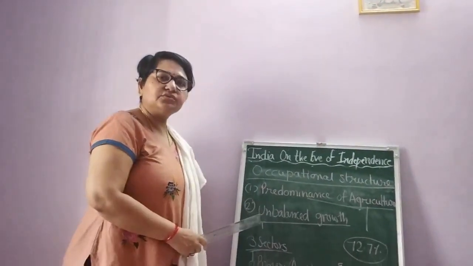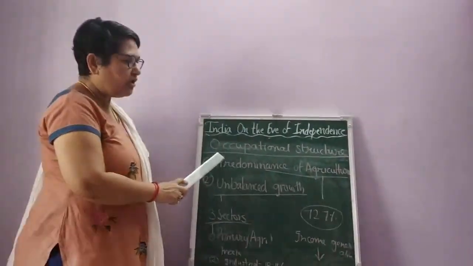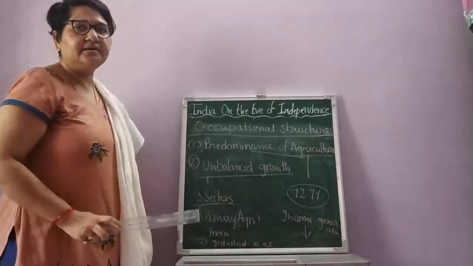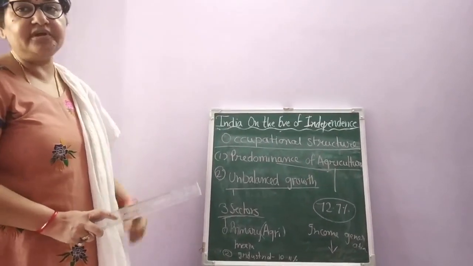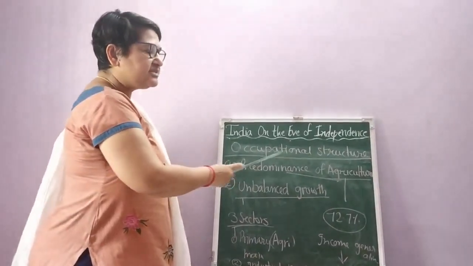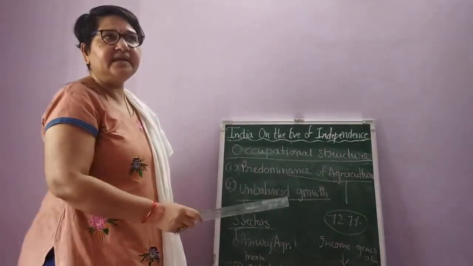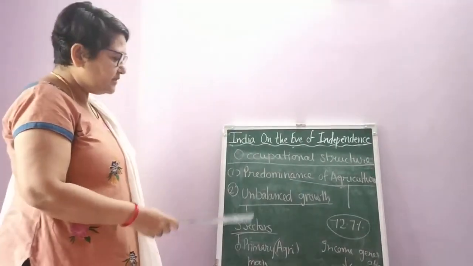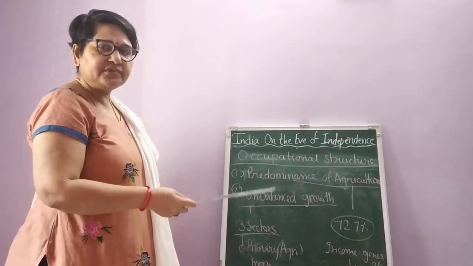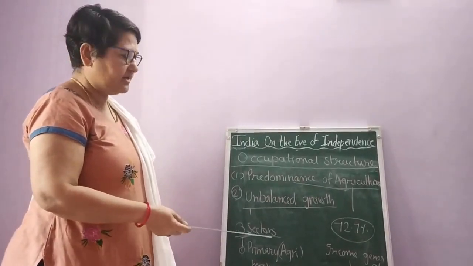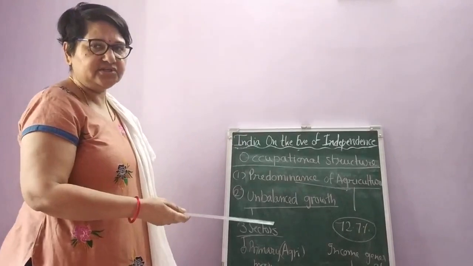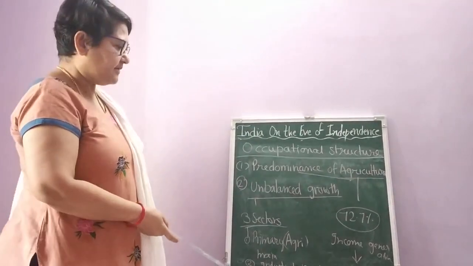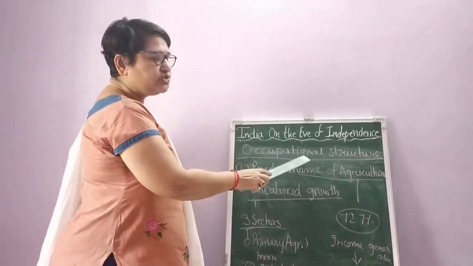Now, let's discuss, students, what was the occupational structure of our India at the time of independence. Occupational structure means people engaged in all the three sectors of our economy. And three sectors means primary sector, tertiary sector, secondary sector. And you know what the primary sector is: agriculture. Industrial sector is the secondary sector, and tertiary sector is the service sector. So let's discuss what the situation was at that time.